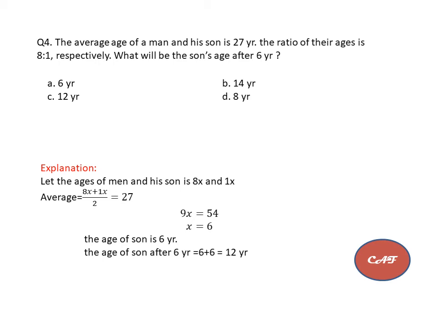From this equation, if you solve that one, you will get x is equal to 6. So the age of son is 6 years. But what they asked is the age of son after 6 years. So we have to add 6 more years. So 6 plus 6 is equal to 12 years. So answer is C.